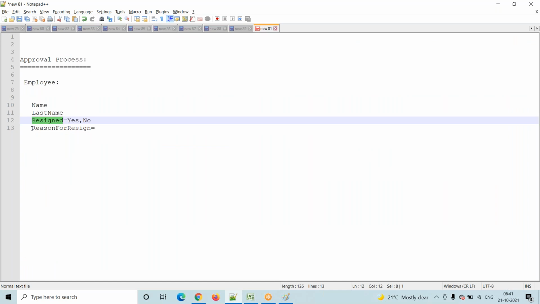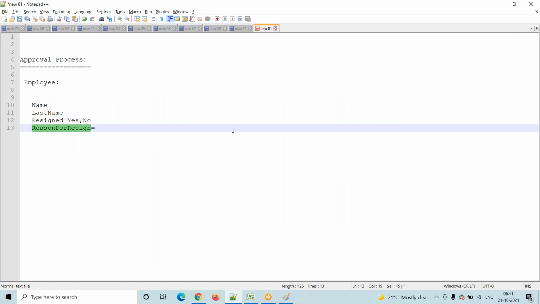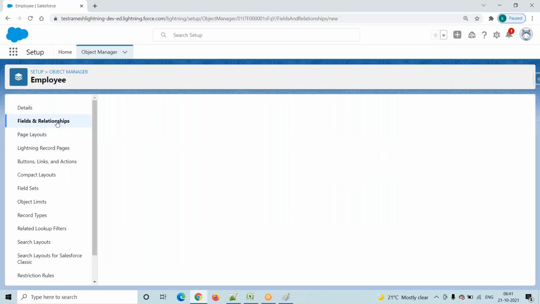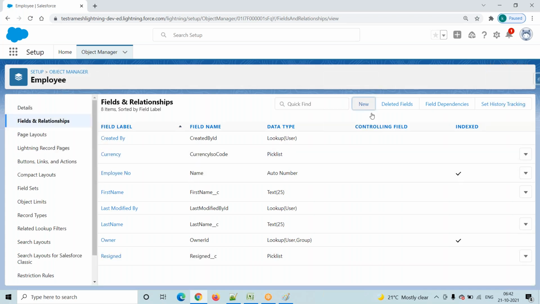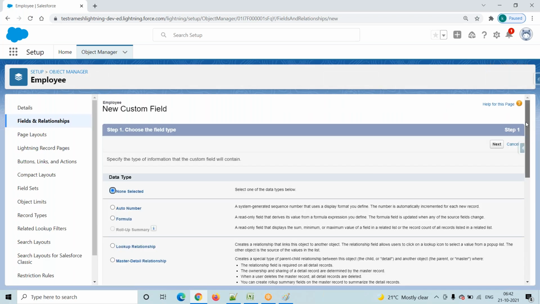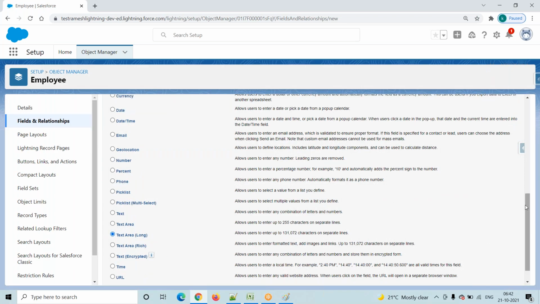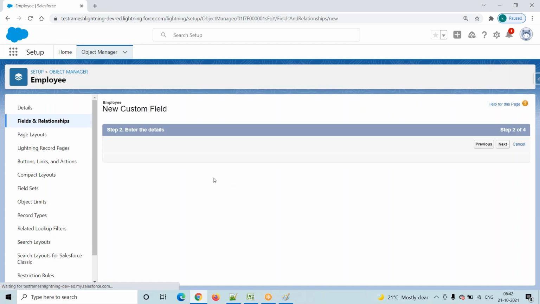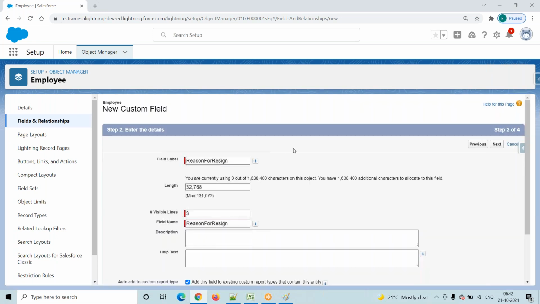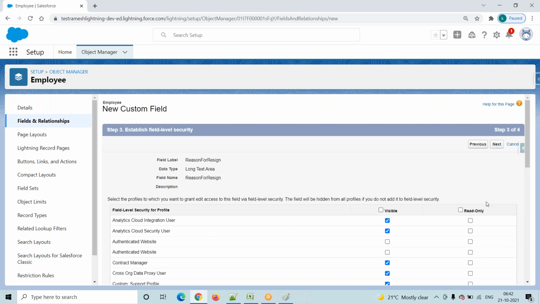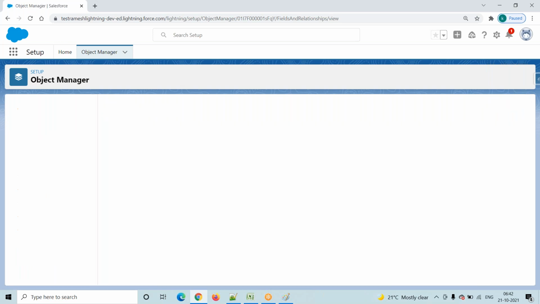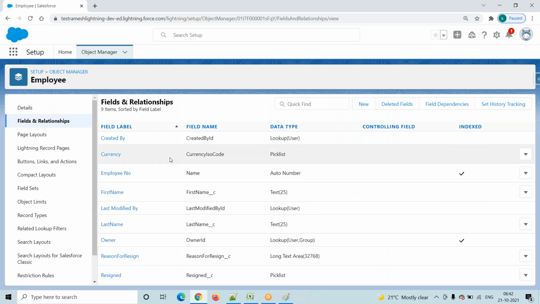And again I'm creating one more field, that is reason for resign. Go to here, click on this new button, and my field type is text area. Click on next. Reason for resign. Click on next. Click on next. Click on next. Finally, save this one.